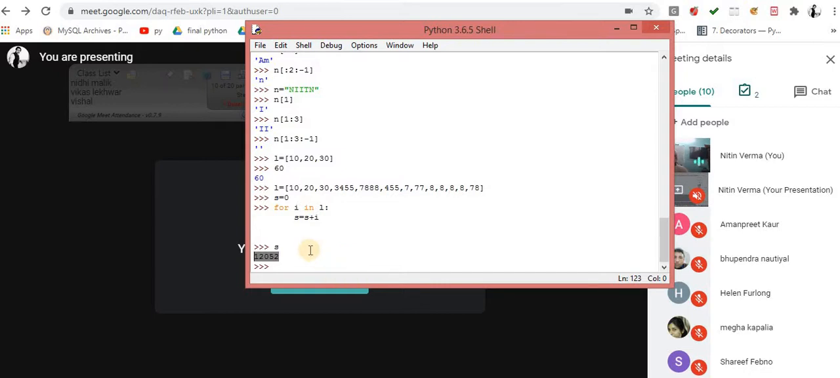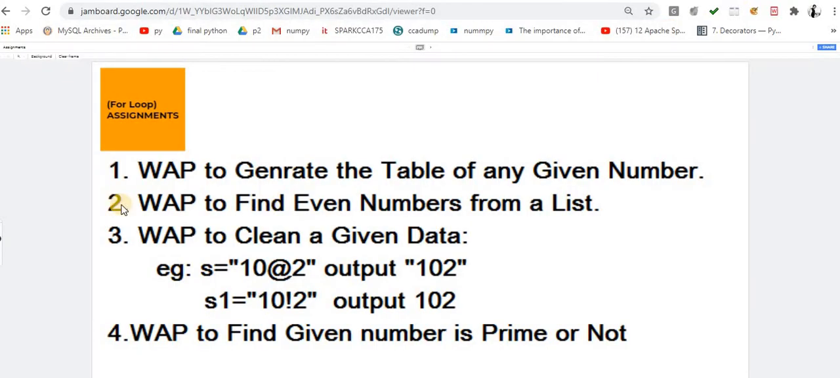Because this is an important one, I will use this logic a number of times in future assignments. So now back to these assignments. The first assignment: write a program to generate a table of any given number. That's very simple, and I suppose everyone attempted it. I will not touch this assignment, because I understand you attempted the problem and can easily implement it. Don't worry about it. If you didn't do it, please try on your own.